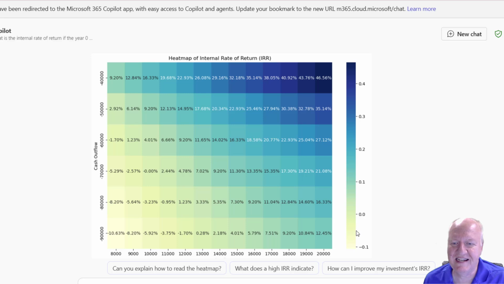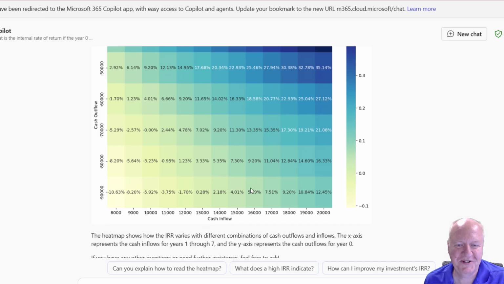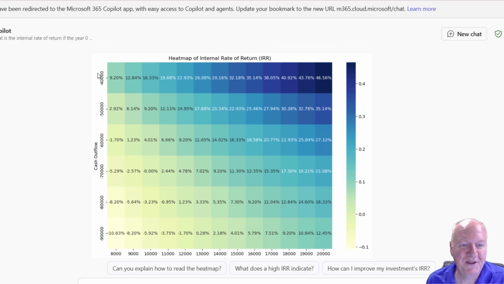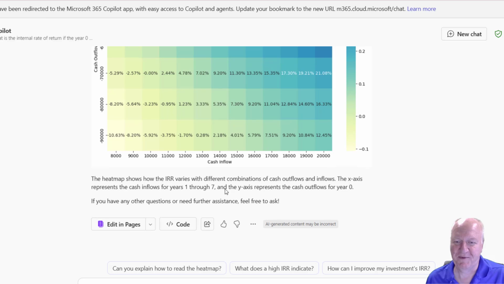You can see as it gets darker blue, it becomes higher. So if the cash outflow, which is here, and cash inflow, which is here, if this is really low and the annual return is really high, it's going to be a 46% rate of return. In contrast, if the initial investment is really low and our annual return is only 8,000, we're going to be in negative territory, and all the increments in between. So we're able to provide that. It gives us a little more detail of what's there.